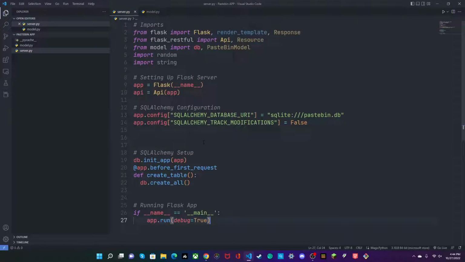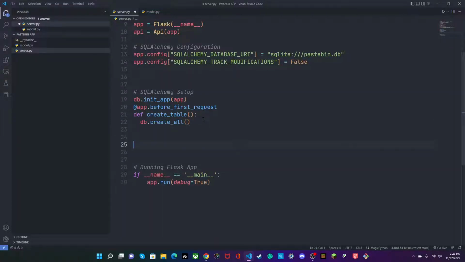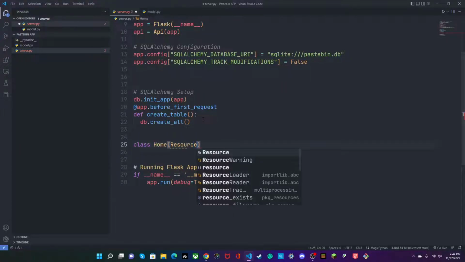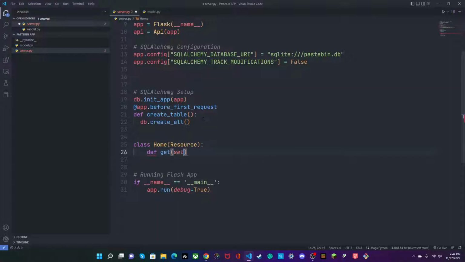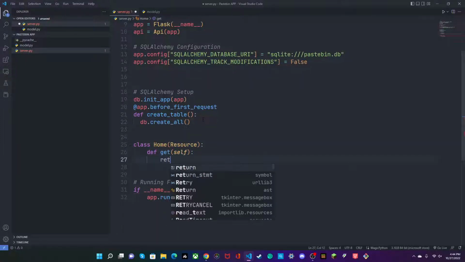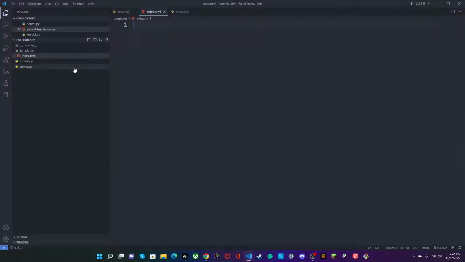Now that we have this, let's get started by creating our first endpoint. So we'll say class HomeResource. So we'll define get(self), and we'll return. Now we're going to be returning a template. So let's make a folder called templates, and we'll make a file called index.html.